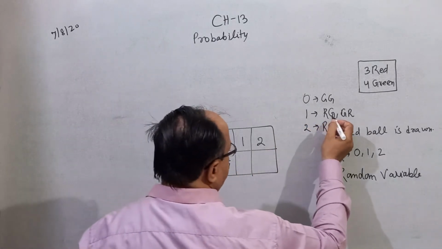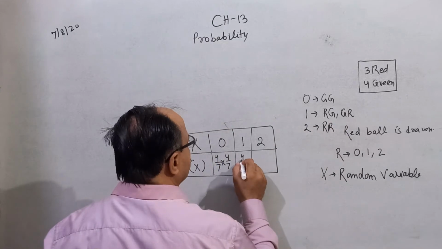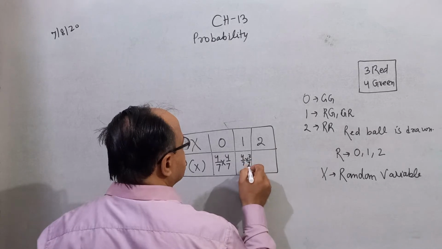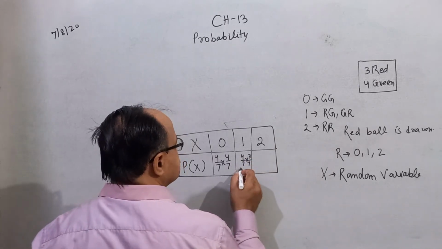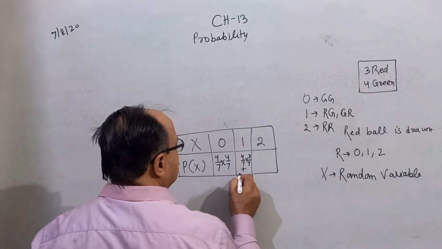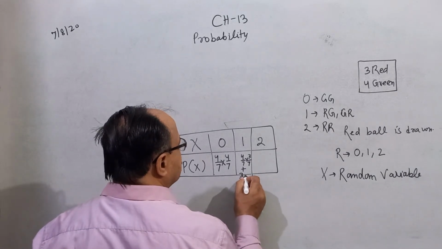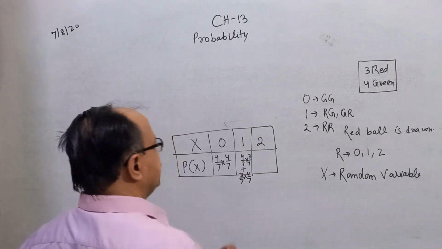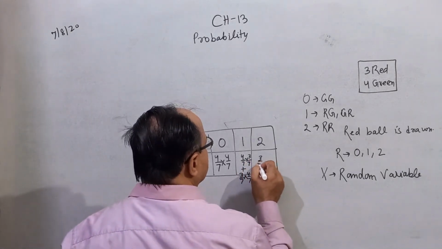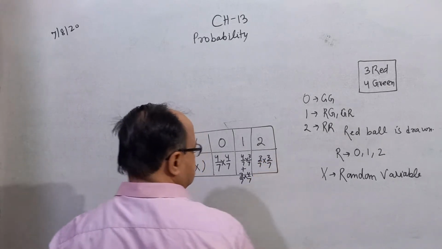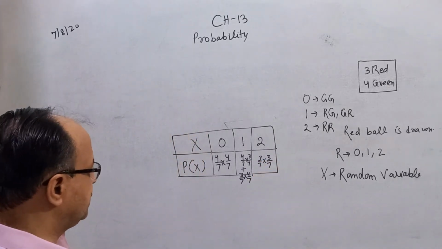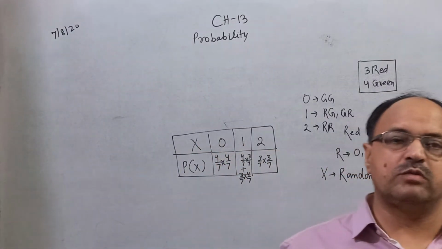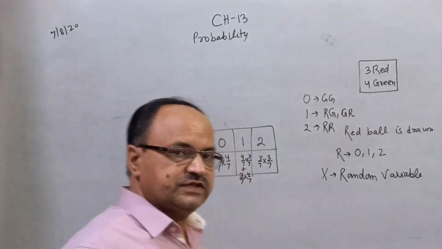And 1 red, 1 green, that is 4 by 7 into 3 by 7, plus 3 by 7 into 4 by 7. And both balls red means 3 by 7 into 3 by 7. This is called the probability distribution. It is the case of with replacement.